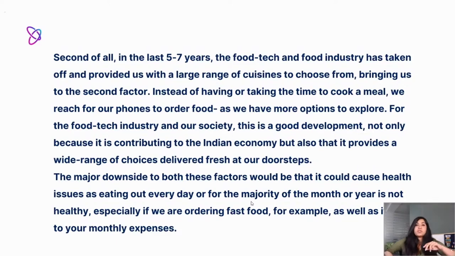So we've given 2 downsides as well. We've given the positives and the negatives, but then again, don't get confused and think that this is an advantage or disadvantage kind of question. It's a 2-part question, but we've answered it in such a way that it looks like an advantage disadvantage question. But we've made sure that we've answered both parts of the questions. We've talked about the factors and we've talked about the good and bad things about it.